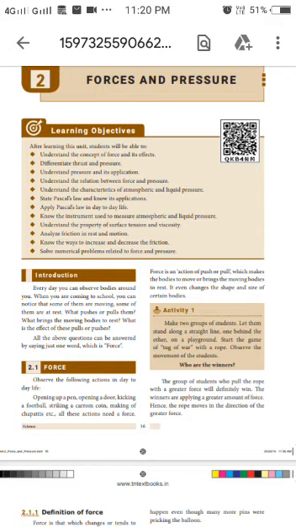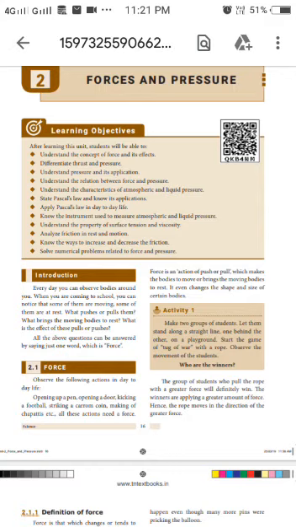For that, I am going to tell some examples. Let us imagine that we are playing carom now. While playing carom, can the coin move by itself? No. We have to strike it. Then only it will move. In the same way, can a balloon blow up by itself? No. We have to blow it. Then it will blow up.